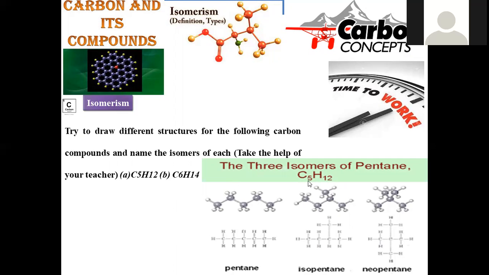So when we go with the 5-carbon chain, C5H12 is the molecular formula, and if the 5 carbons lie in a straight chain, that is said to be pentane. All 5 carbons are lying in the straight chain. If one of the carbons is shifted to a branch, just like in isobutane, it is called isopentane. If we shift another carbon also as a side chain, so 2 carbons become side chains, it is said to be neopentane, where the central carbon is surrounded by 4 methyl groups in its vicinity.